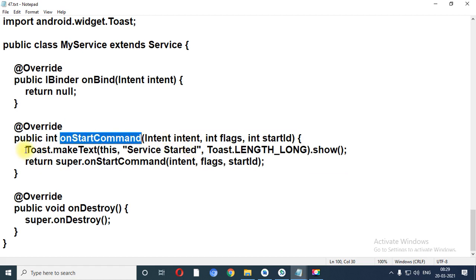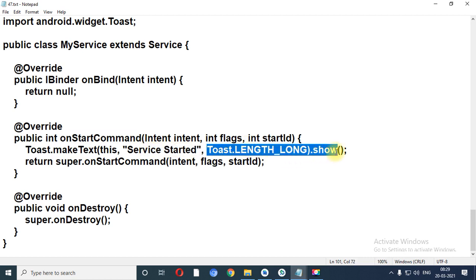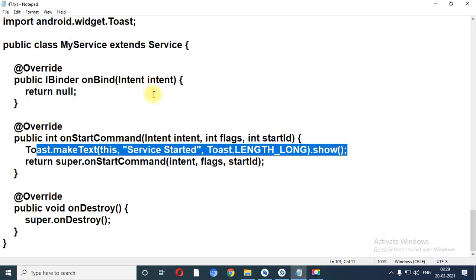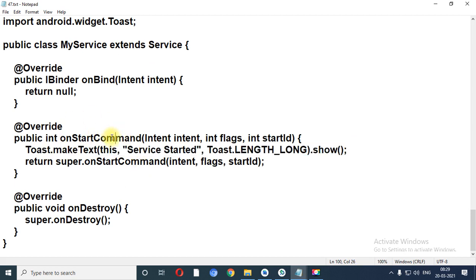So I have written toast dot make text, current application, message that service started, and toast dot length underscore long dot show. So when the particular service is called, at that time it will call onStart command event, and inside that I have written service is started.